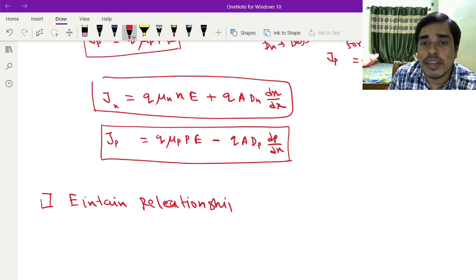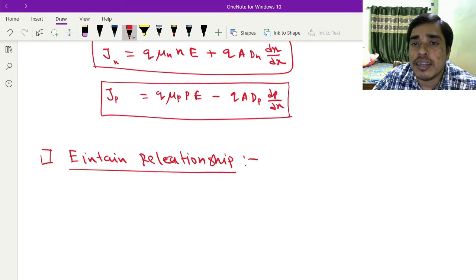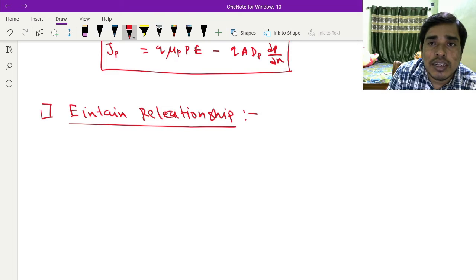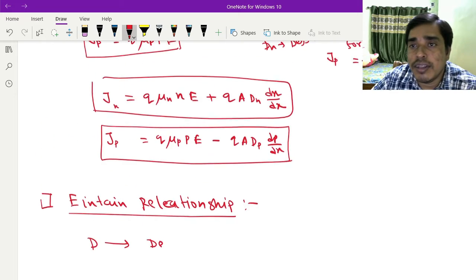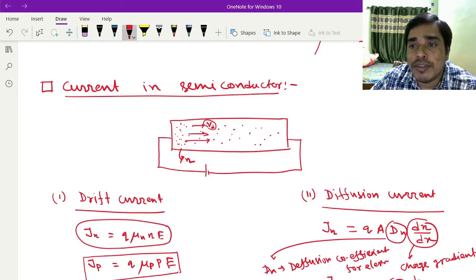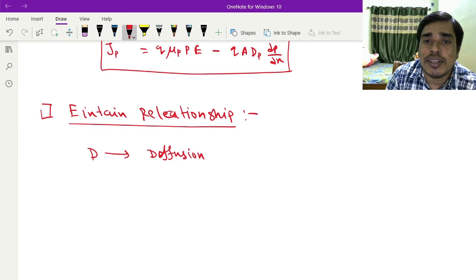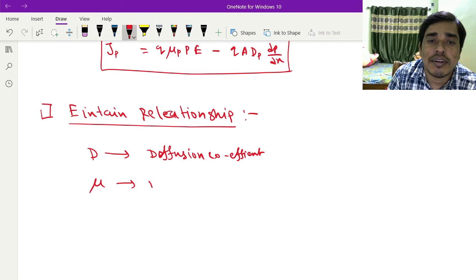Okay, what is the Einstein relationship? Here you see that one is the diffusion coefficient and another is mobility.